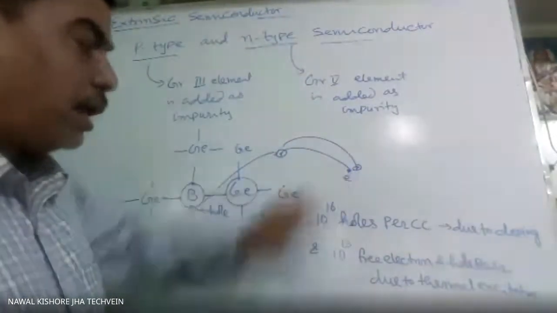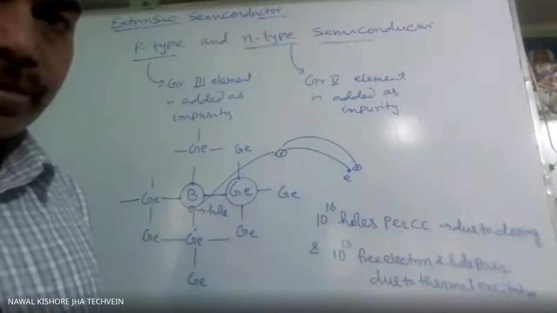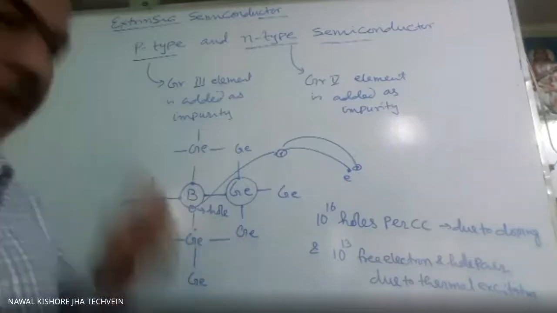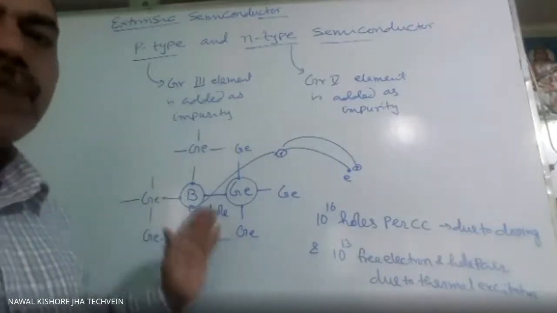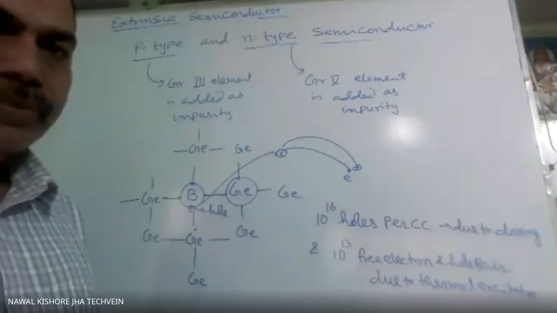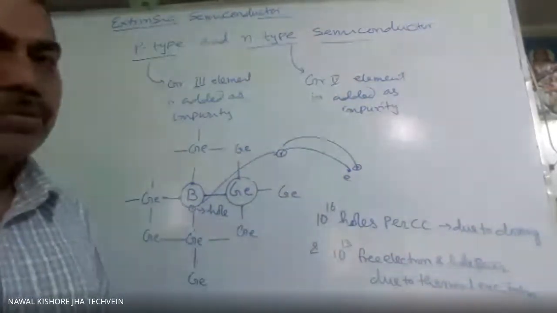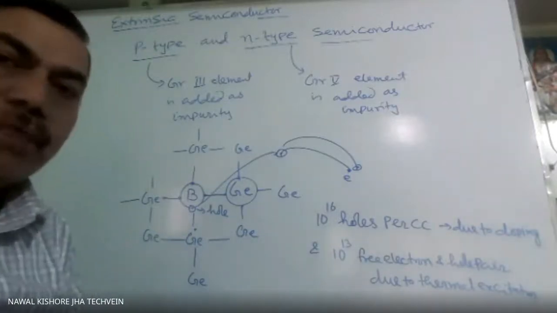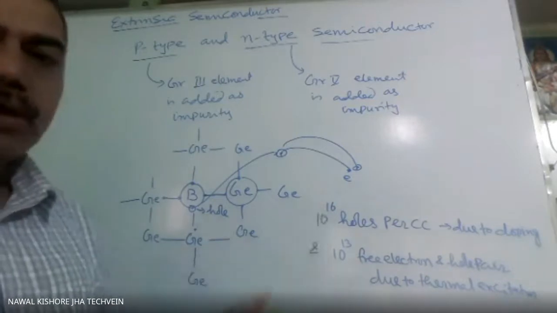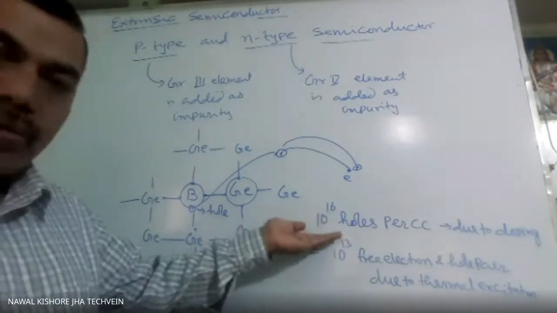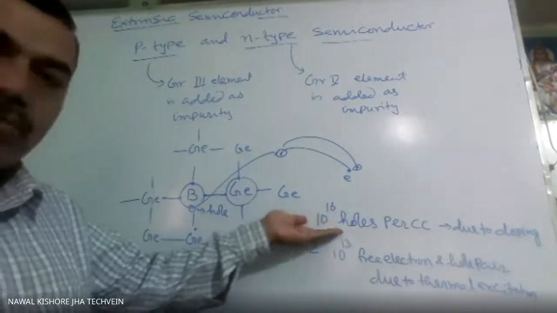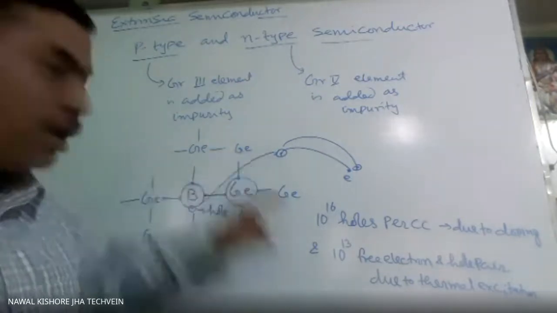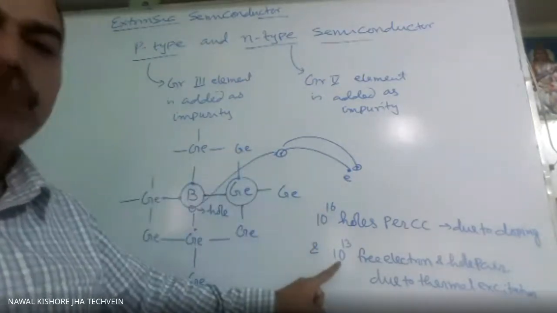So this many carriers are available. Due to hole and due to electron, current will be conducted in the same direction. Current will flow in the same direction. So current is always flowing opposite to the direction of flow of free electrons, whereas in the direction of flow of holes or the positive charge. So conductivity will increase due to this one and due to this one. In this case, the total number of holes available is 10¹⁶ plus 10¹³.